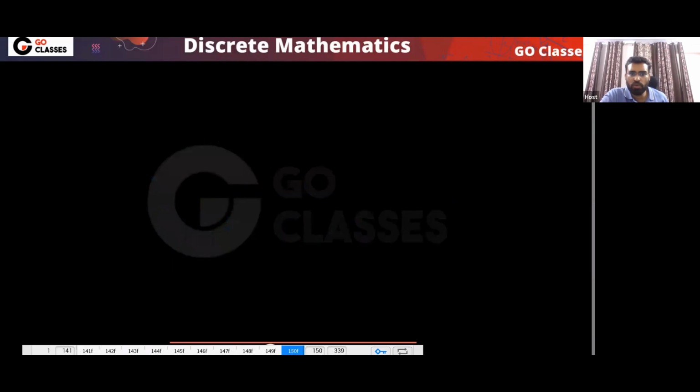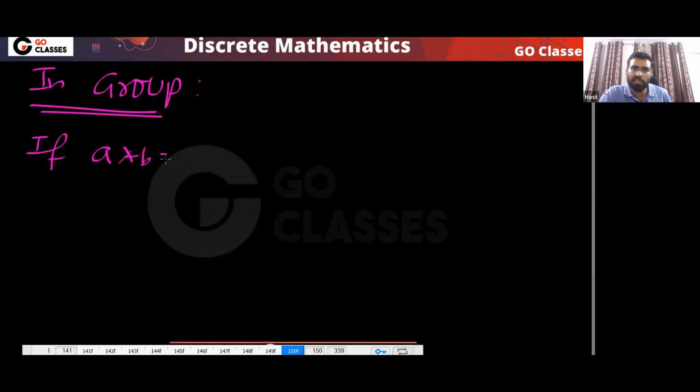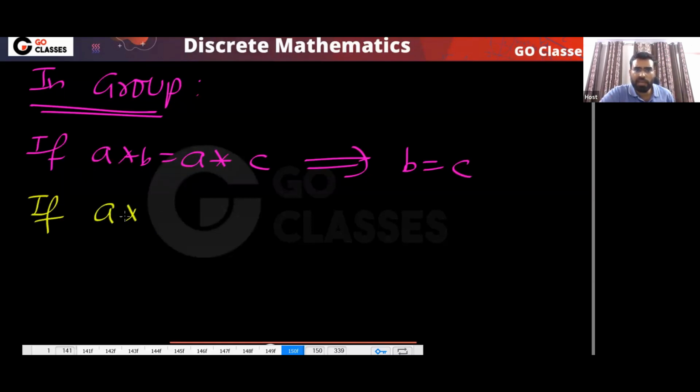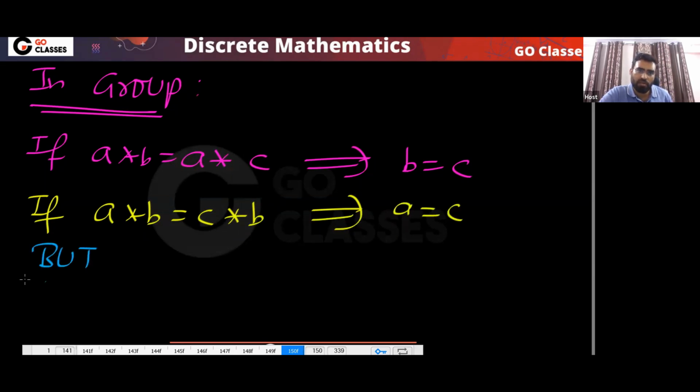So in a group we can do left cancellation, and in a group we can do right cancellation. Remember this point always. In a group, if A star B is equal to A star C, then B equals C, because you can do left cancellation. Similarly, if A star B is equal to C star B, then you can do right cancellation, and it means A equals C. But don't do this. This you don't do.